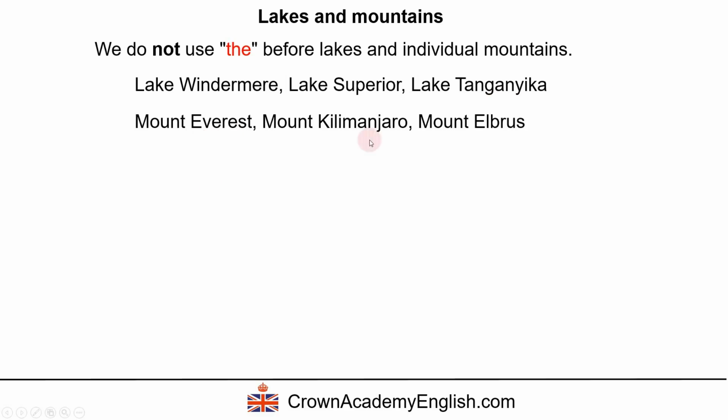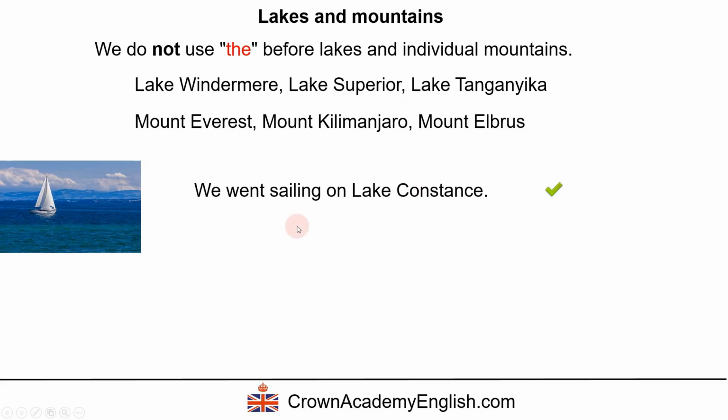Mount Everest, so these are the mountains: Mount Everest, Mount Kilimanjaro, Mount Elbrus. So some examples in a sentence: we went sailing on Lake Constance. Okay, so we do not have the.